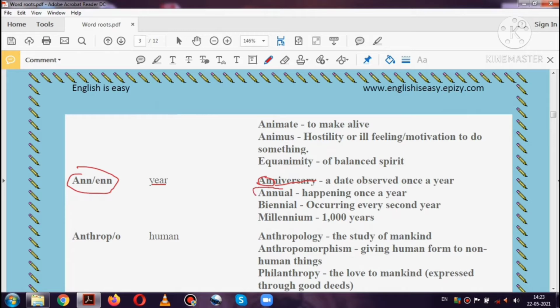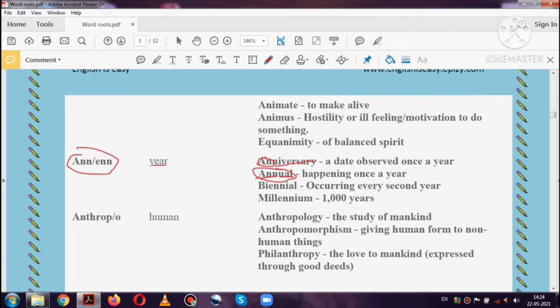The next word based on the word root an or in is annual. So here an means year, and anything which happens once a year is known as annual. The next word is biennial.